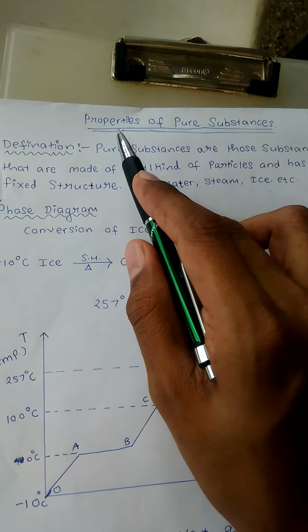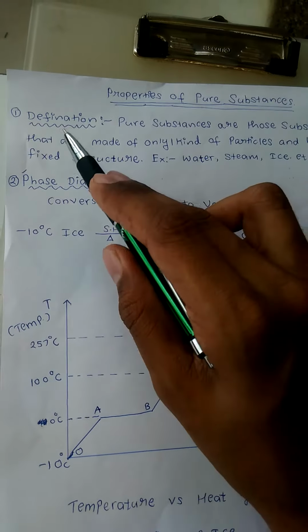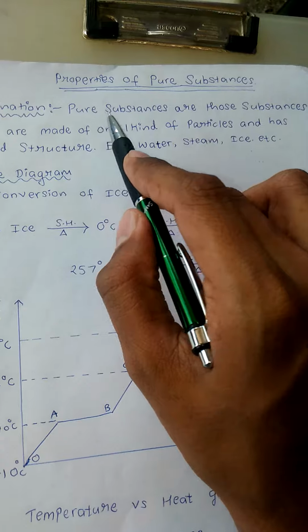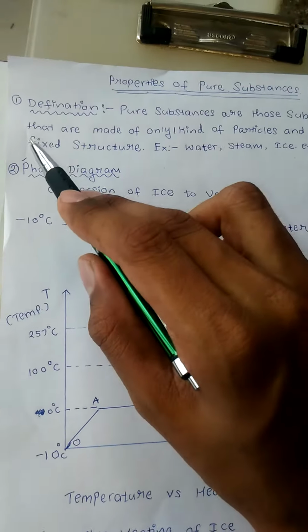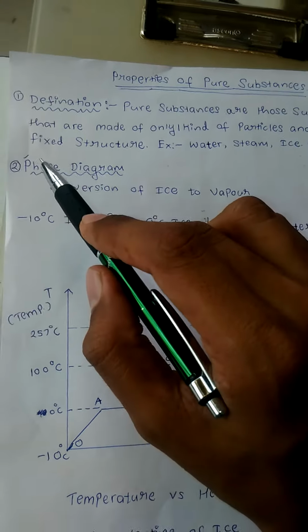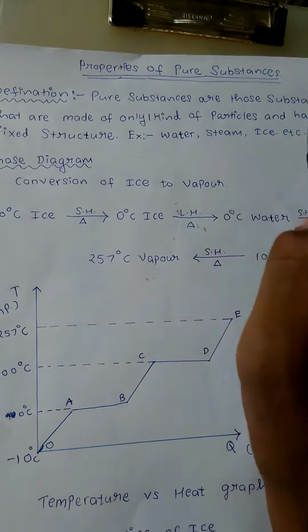Hello everyone. Today we will discuss the properties of pure substances, their definition and phase diagram. Pure substances are those substances that are made up of only one kind of particle and have a fixed or constant structure. Example: water, steam, ice.